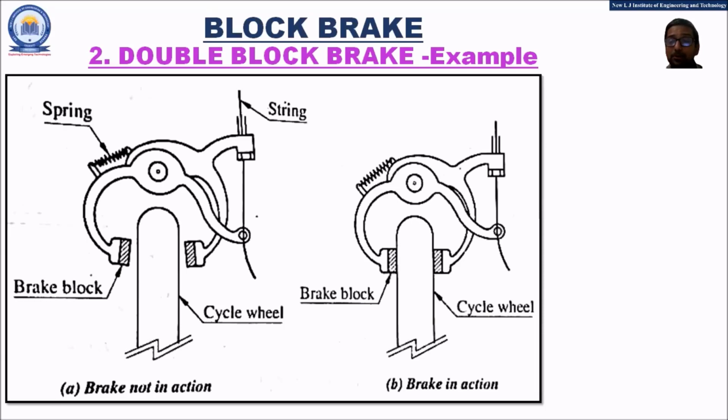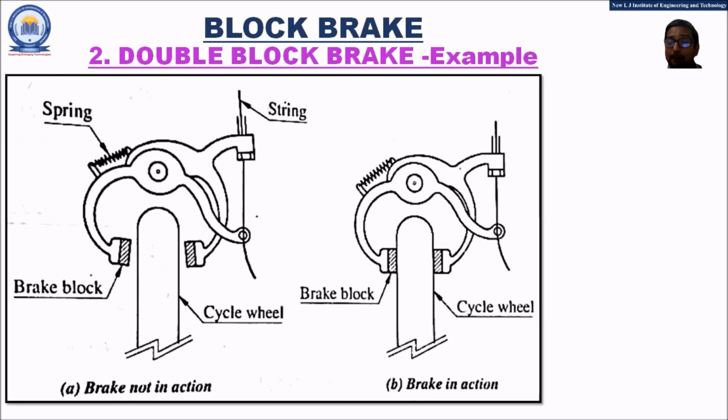Dear friends, if you remember in our childhood days when we were small, all of us have driven the bicycle. And in the bicycle, we have observed that there was the brake. The brake was of the type of the double block brake, because if you remember, there were two rubber pads provided in the brake.